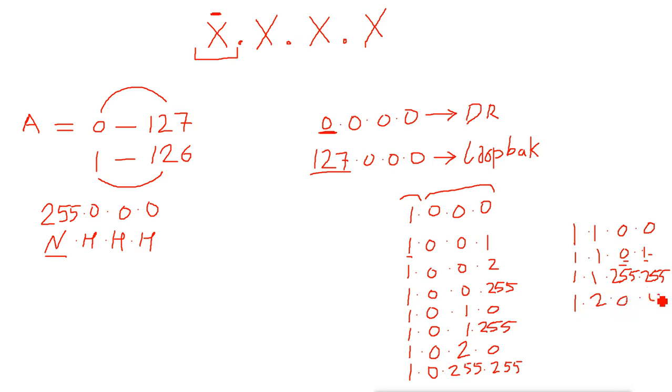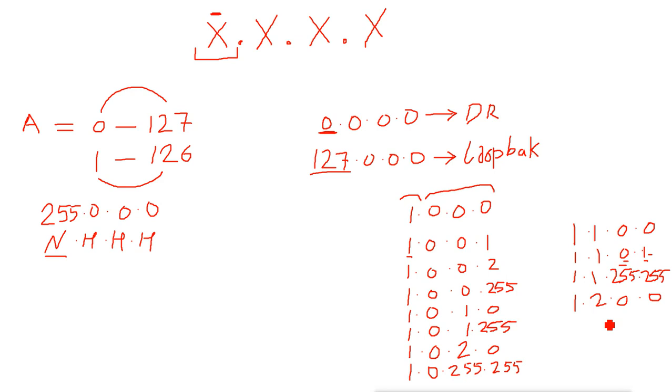Then again they will start from 1 from here. Then 1 to 255, 1, 255, 2, 255, 3, 255, 4, 255, 6. Then 255, 255, this will become 3. Then 255, 255, 4. 255, 255, 6.